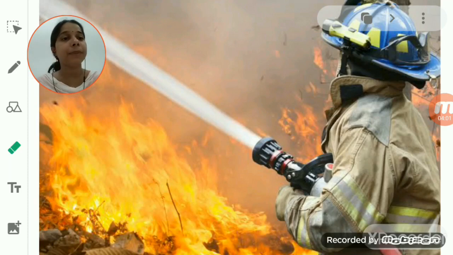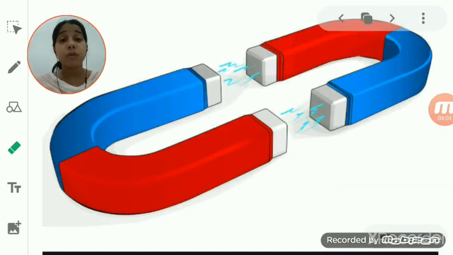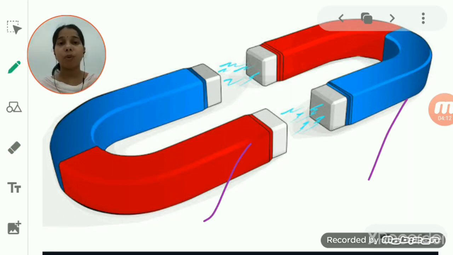You can see here, if we talk about two magnets, suppose one magnet is there and another magnet is there, and we keep both of the magnets a little far away from each other, it means they are not in contact with each other. Even if both of them are far away or not in contact, if you take them a little closer to each other, you can feel the force.